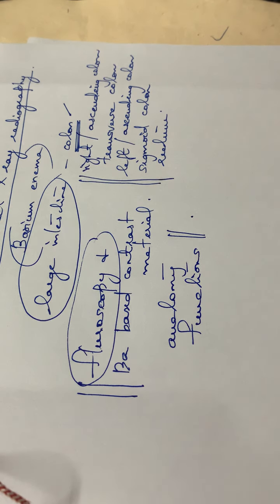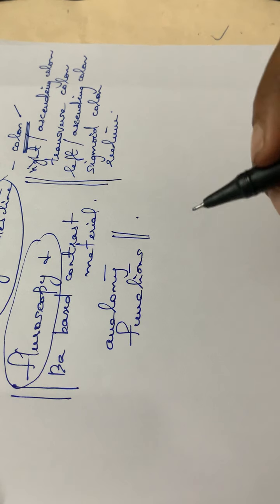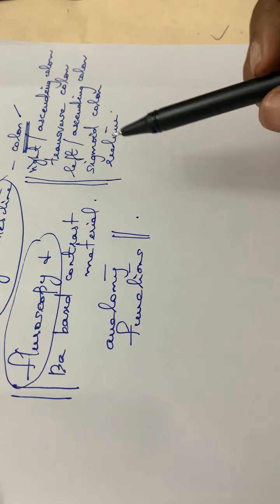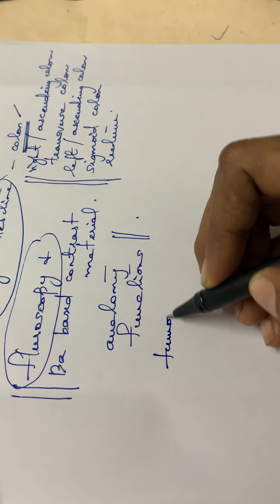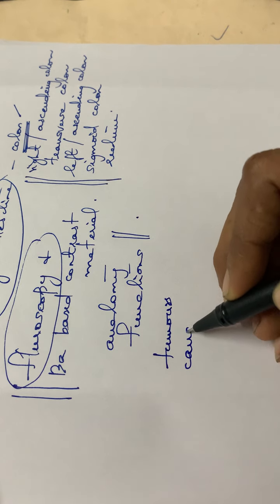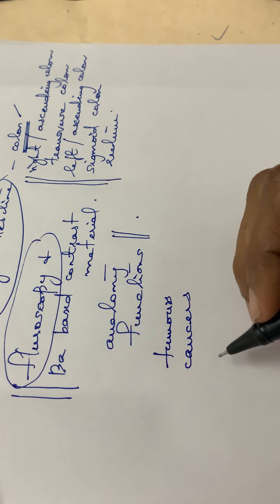This lower GI tract radiography is used to detect tumors, cancers, then ulcerative colitis.